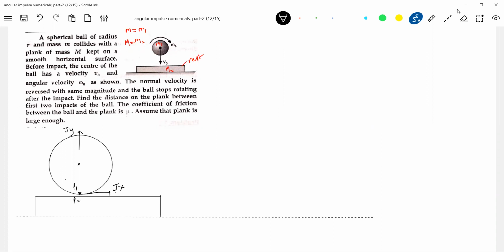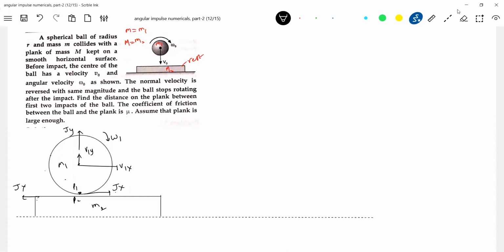Then it will approach with a velocity v naught. It will rebound with a speed v1y. Because of this impulsive friction acting, it will acquire velocity v1x. Then impulsive friction will act on the plank in this direction. Then the angular velocity has to change, it cannot be the same. Why? Because Jx will set up angular impulse. I think the problem is over.